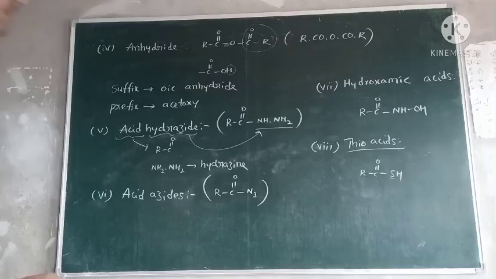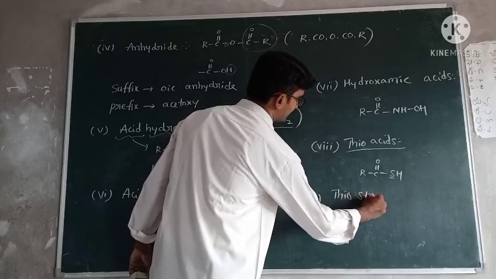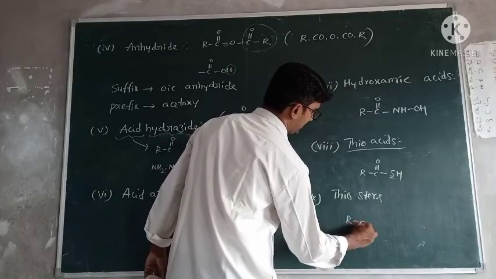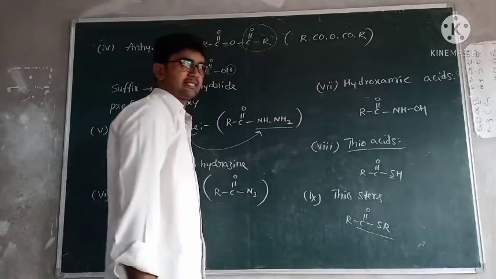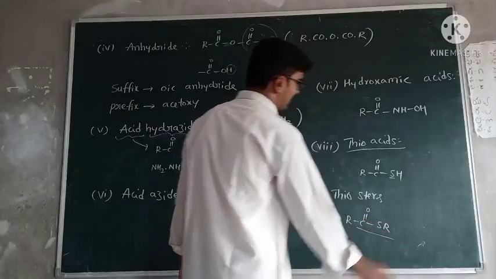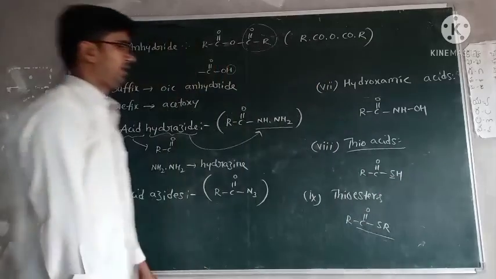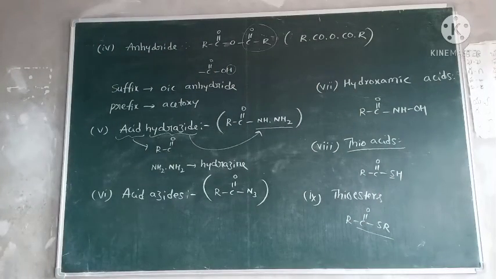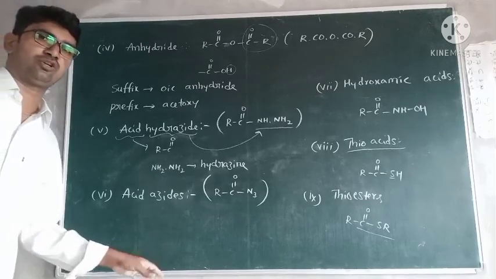Thioacids. Next, ninth one, thioesters. Thioesters mean RC double bond O, SR. COOR is ester. Here COSR is thioester. These all belong to the derivatives of carboxylic acid, meaning these are all coming from carboxylic acids. In the next class, I will explain the remaining functional groups. So practice all these functional groups at home.